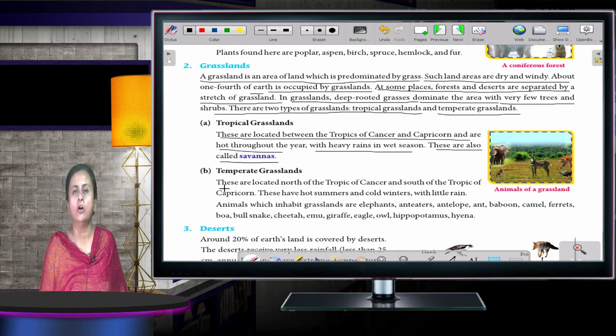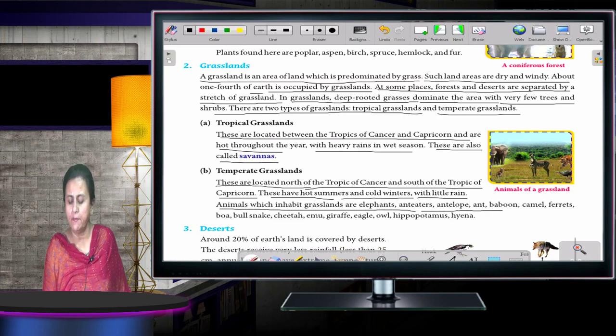Now we'll talk about temperate grassland. These are located north of the Tropic of Cancer and south of the Tropic of Capricorn. They have hot summers and cold winters with little rain. Animals which inhabit grasslands are elephants, anteaters, antelope, baboon, camel, boa, bull snake, etc.